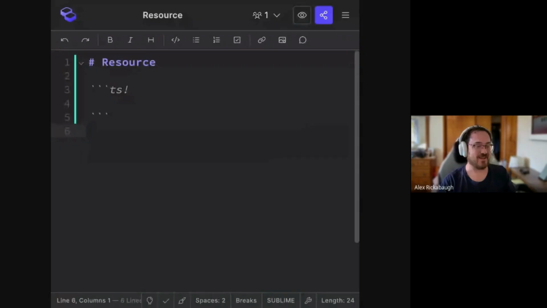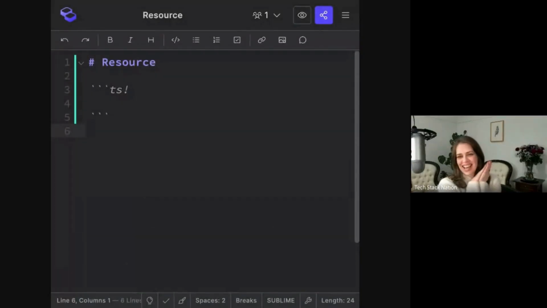So tell us, Alex, what's up with the resource API? What resource API? It doesn't exist. No. I think we have to HackMD, honestly. Oh, we love the HackMD.